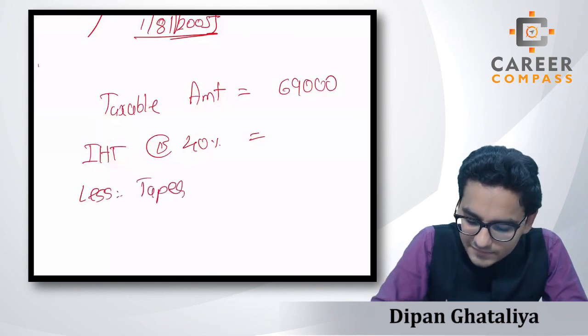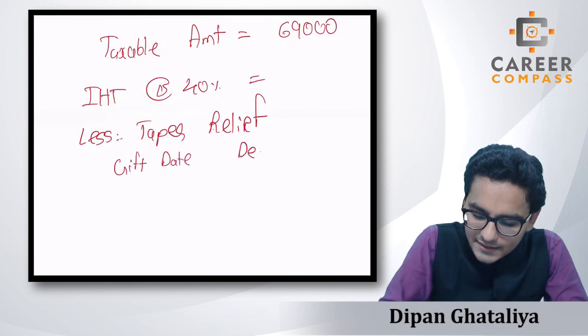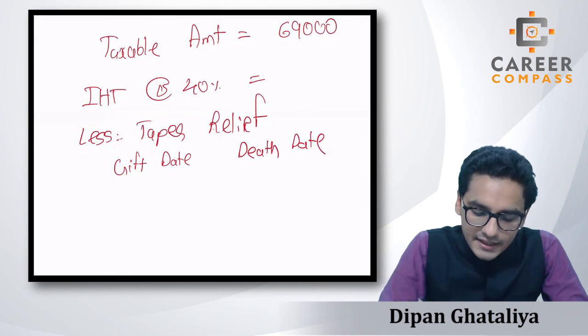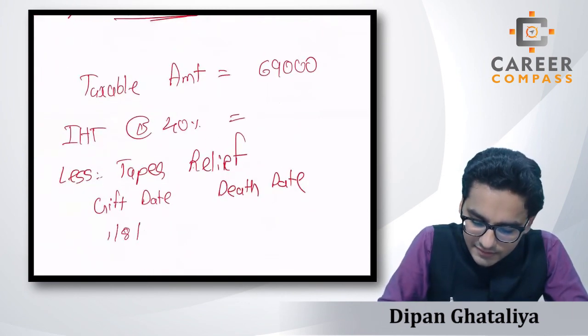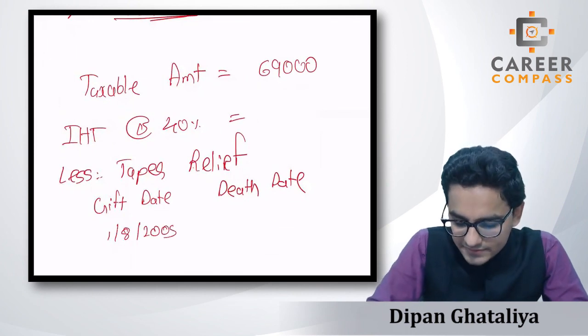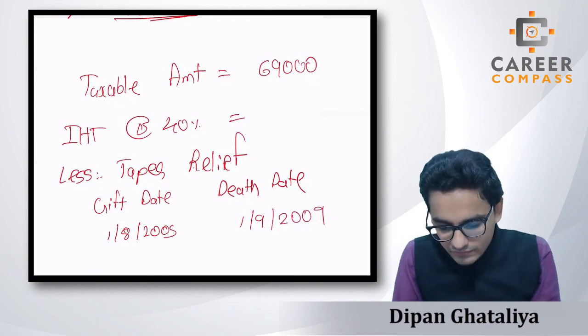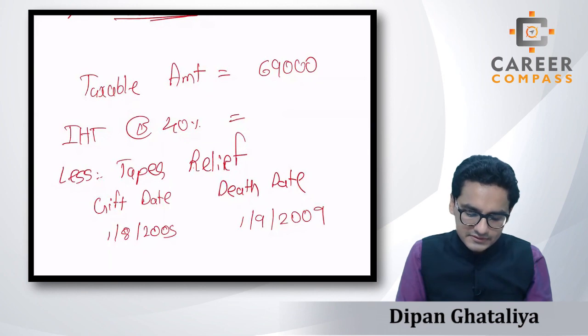For the taper relief, students, I told you that we have to see the difference between the gift date and death date. What is the gift date in this case? The gift date is 1st August 2005, and the death date is 1st September 2009. The difference is 2005 to 6, 6 to 7, 7 to 8, and 8 to 9.